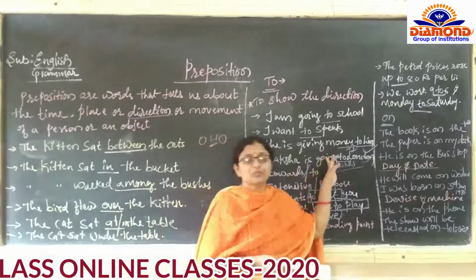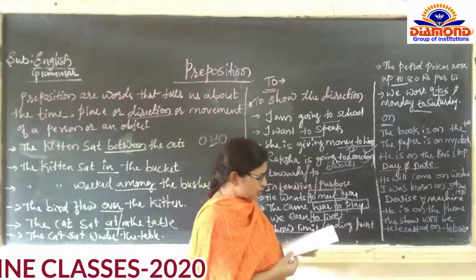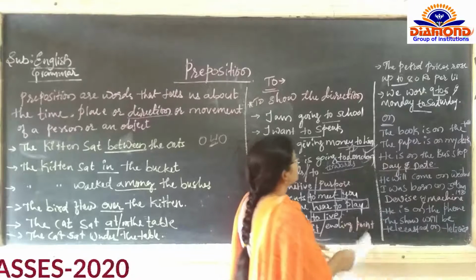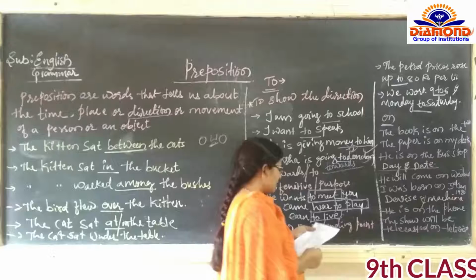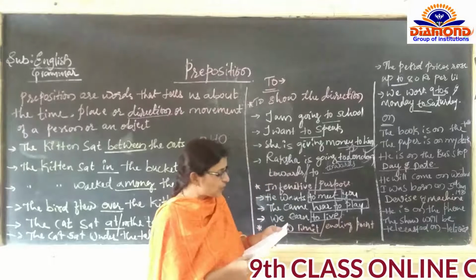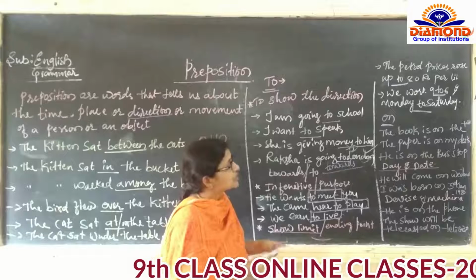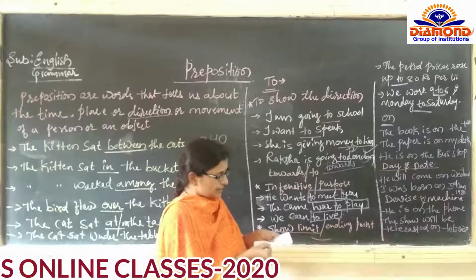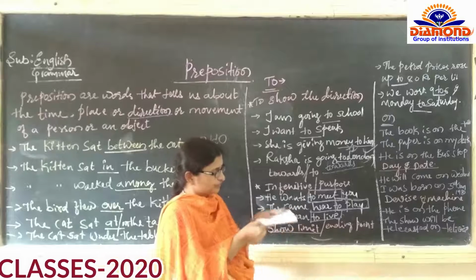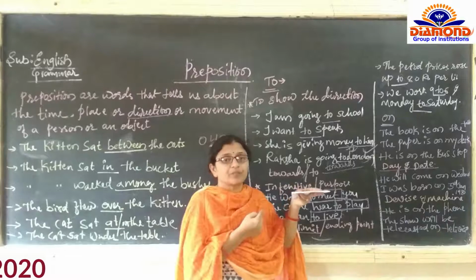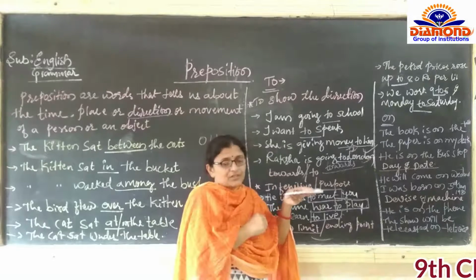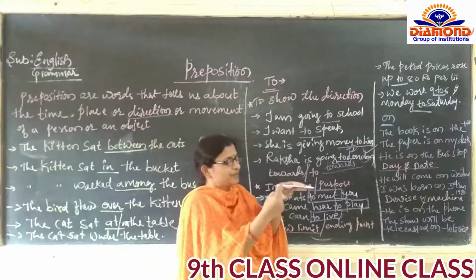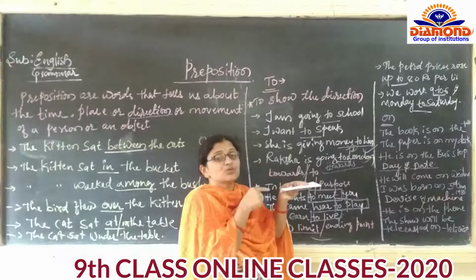Then go for the next preposition, that is on. Where on is to be used? On कहाँ पे यूज करते हैं हम? The book is on the table. किसी चीज के सरफेस को दिखाने के लिए on. See here, this is the surface. Above the surface is to be talked about with on. This is the surface. Above this surface is used as on.